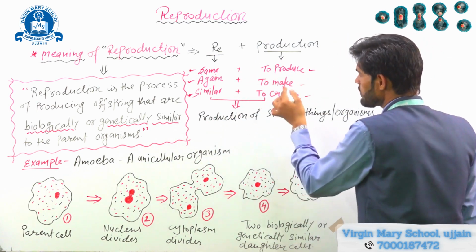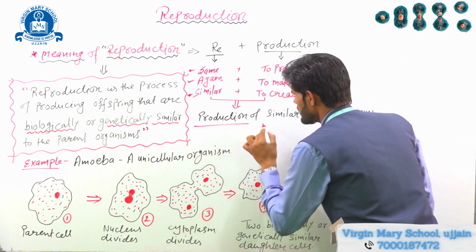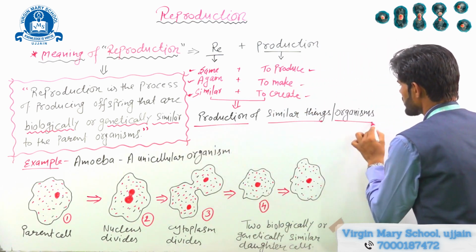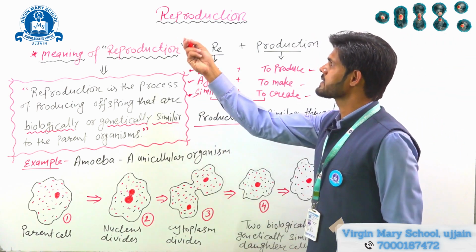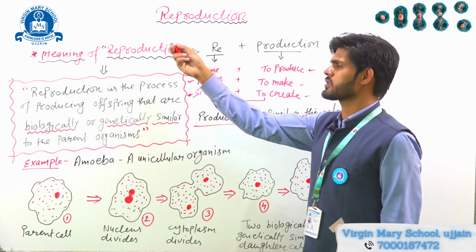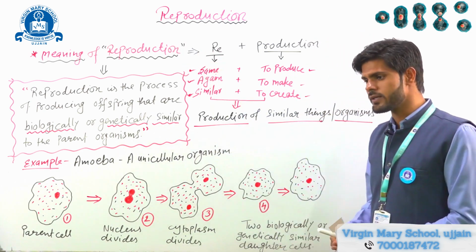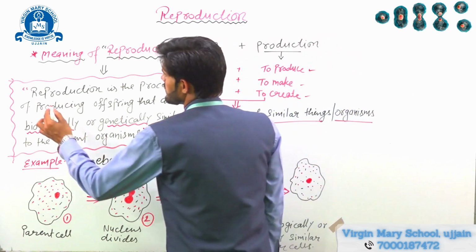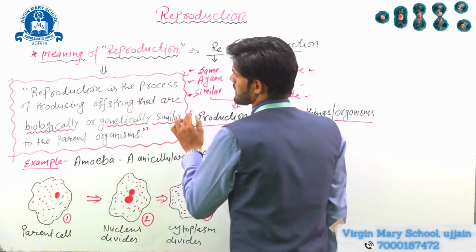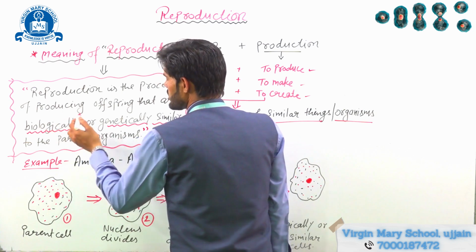So overall meaning of this word is production of similar things or organism is called reproduction. Re means same, production means produce. Production of same kinds of young ones is called reproduction. If we go for definition, reproduction is the process of producing offspring.